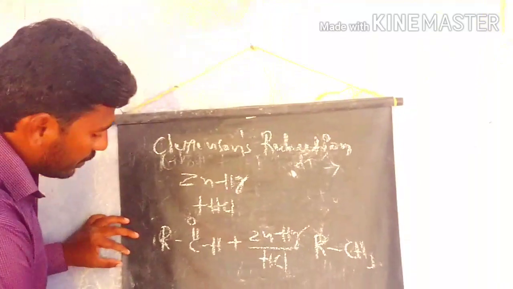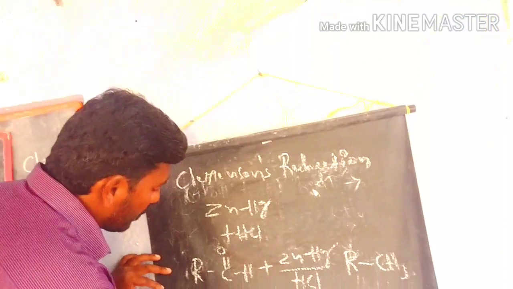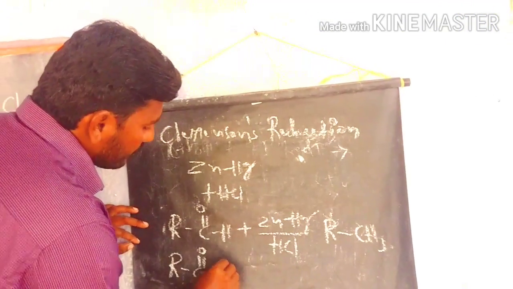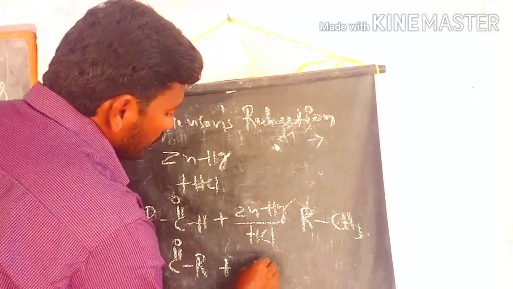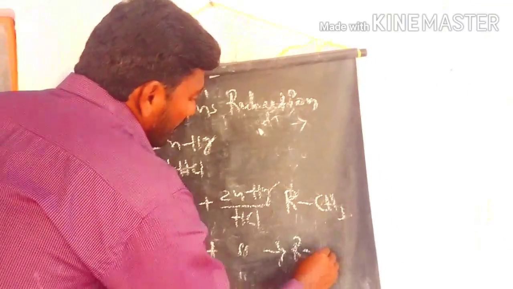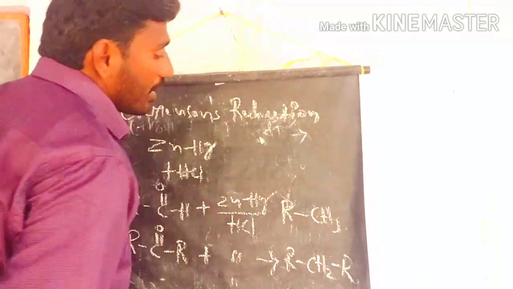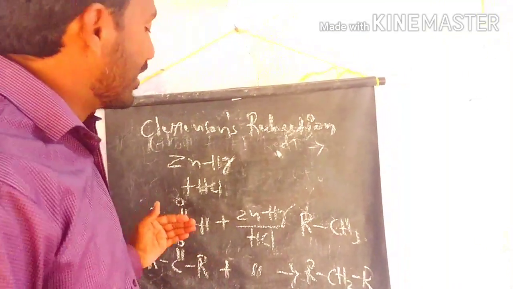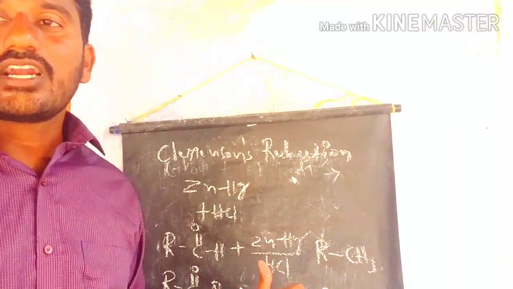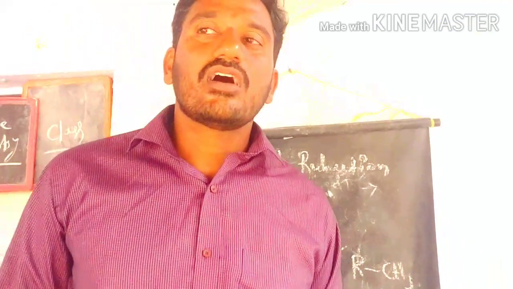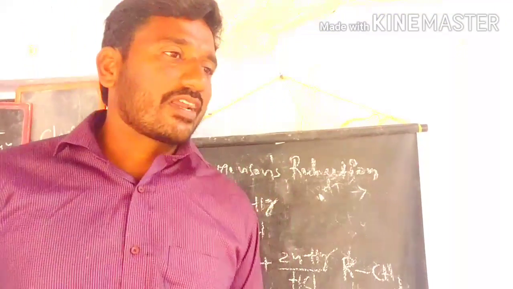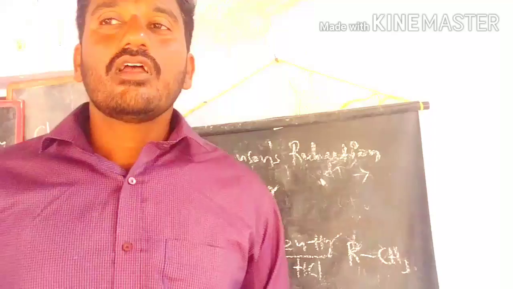For example, if you take acetone, ketones are also involved in this reaction to prepare alkanes as the products. So this is the Clemmensen reduction. For example, acetaldehyde involved in this reduction process is converted into ethane as the product. Acetone is converted into propane as the product.